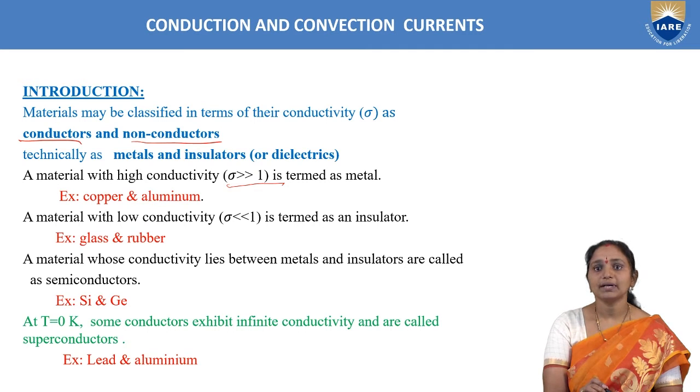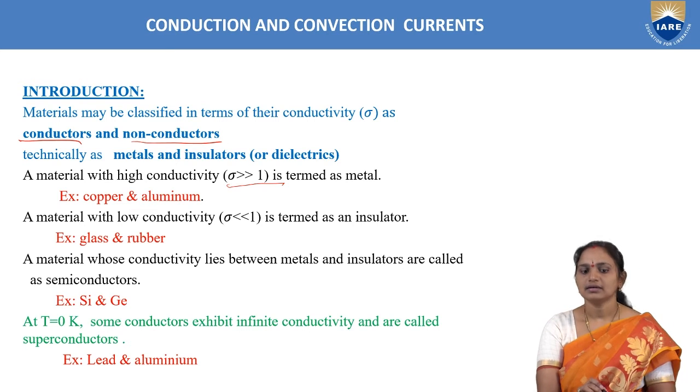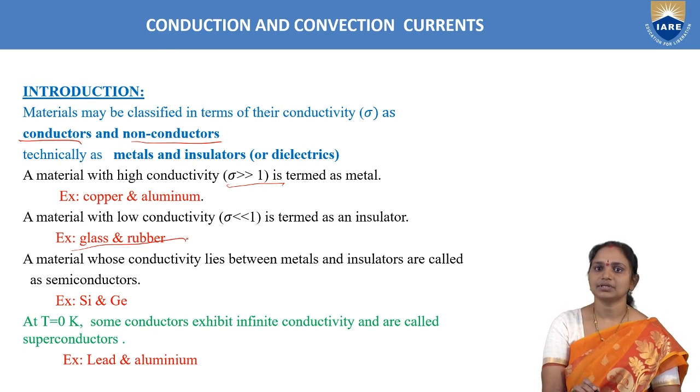And next one is material with low conductivity. Material with low conductivity we can call as insulator, or in other words we can call that one as dielectric. And examples for dielectric here are glass and rubber.